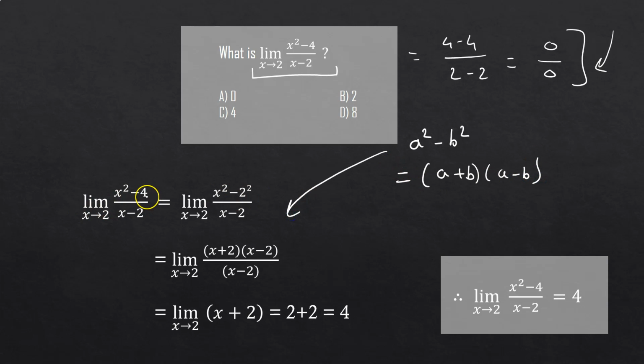x square minus 4 can be written as 2 square, so we have x square minus 2 square in the numerator. By using this identity we are able to write it as (x plus 2) into (x minus 2), and in the denominator we have x minus 2.